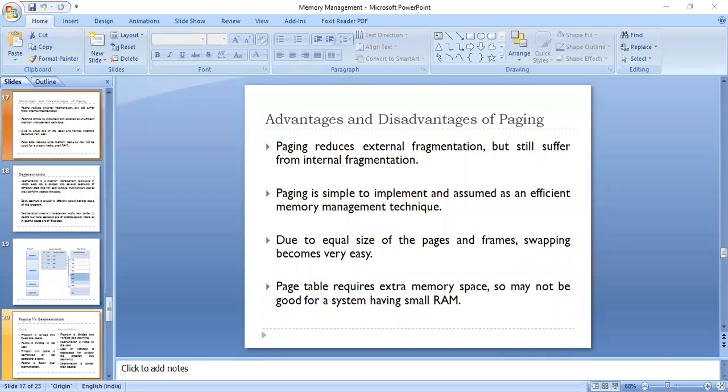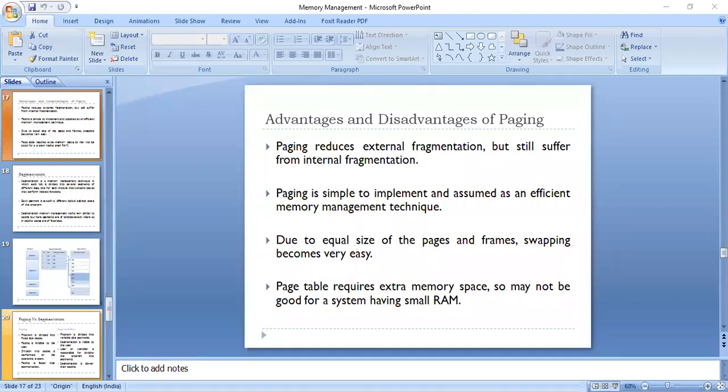Paging is simple to implement and is assumed to be an efficient memory management technique. So this is an advantage. It is quite efficient. And due to the equal size of pages and frames, swapping becomes very easy. This is again an advantage.